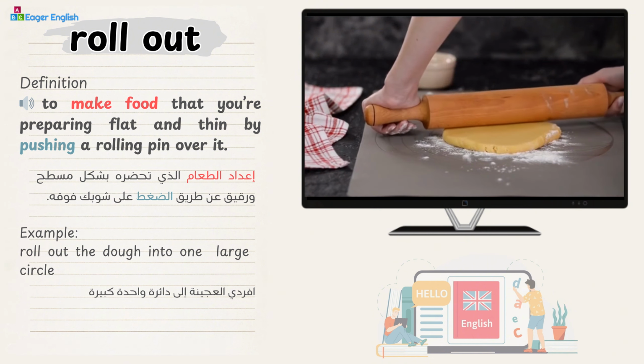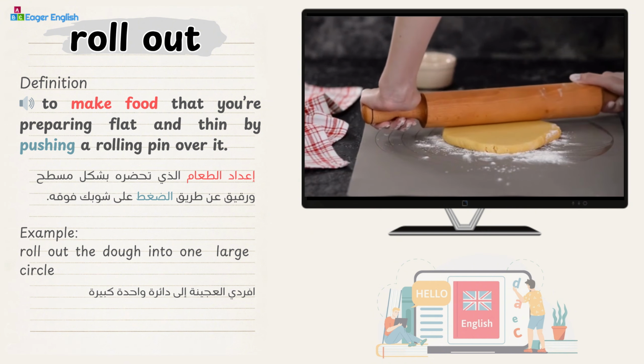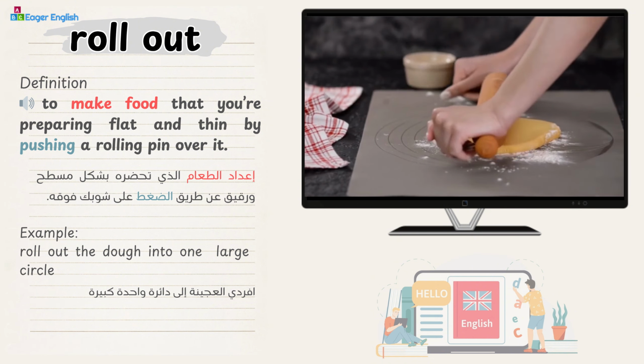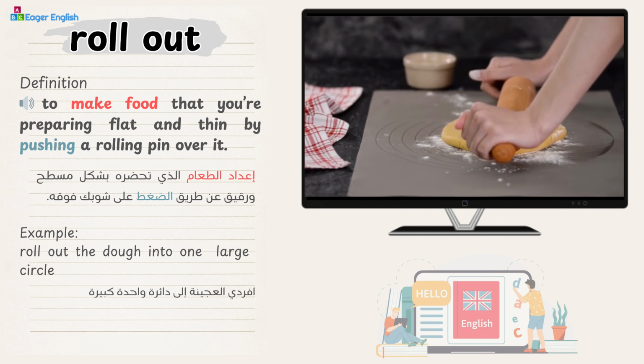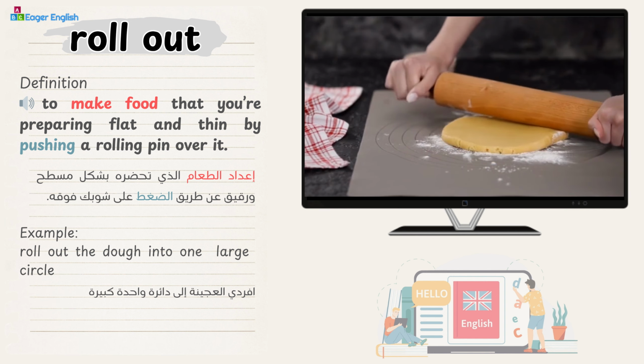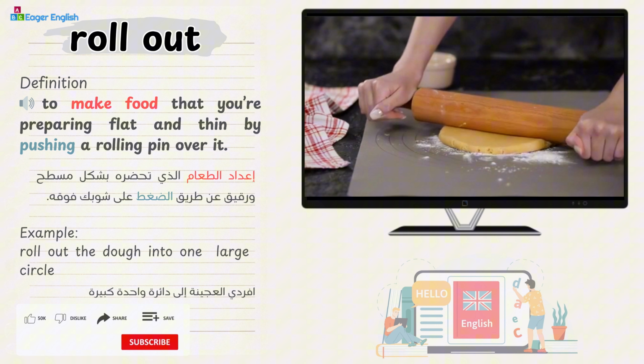Roll out. Definition: to make food that you're preparing flat and thin by pushing a rolling pin over it. Example: roll out the dough into one large circle.